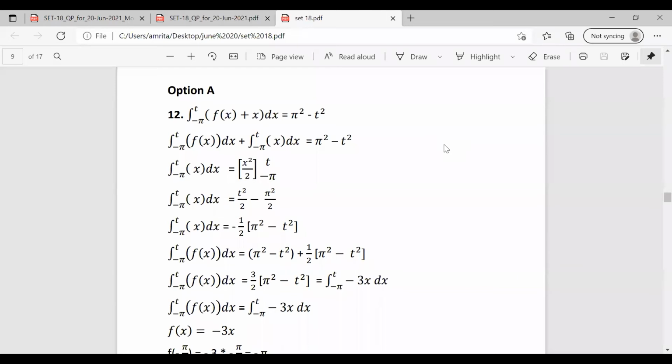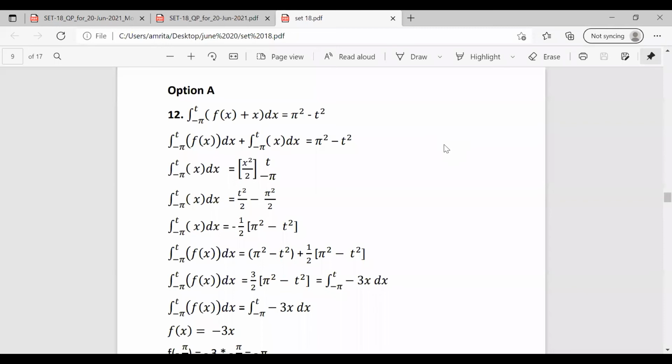So integrating these terms separately, first we integrate the integral from minus pi to t of x dx, which is equal to x square by 2 with the limits minus pi to t. Substituting the upper limit t, we have t square by 2 minus pi square by 2.